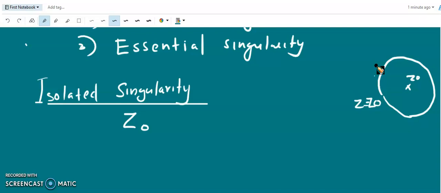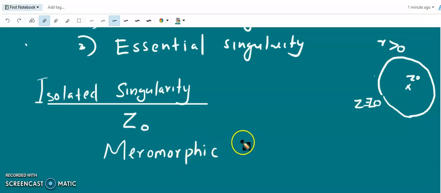We can construct a circle with only one singular point in it. So there are no nearby singularities in a circle of radius r which is greater than 0. Okay, so now a function which is analytic throughout the finite complex plane except for isolated poles is called a meromorphic function. So a function which is analytic in the finite part of the complex plane except for isolated singular points or isolated poles is called a meromorphic function.